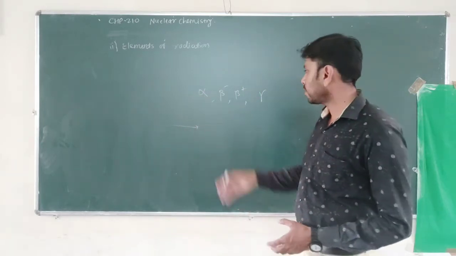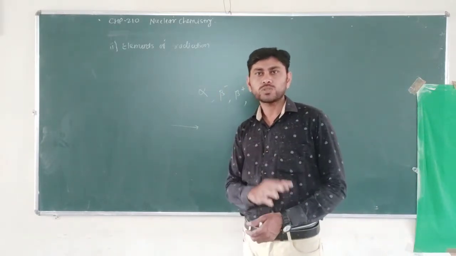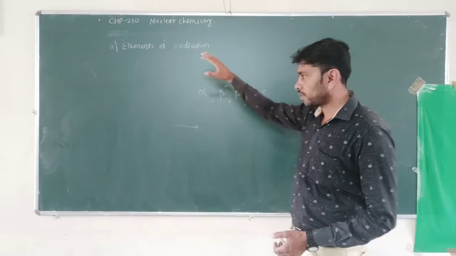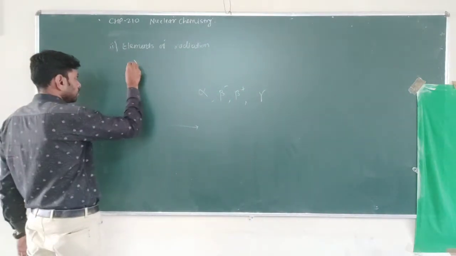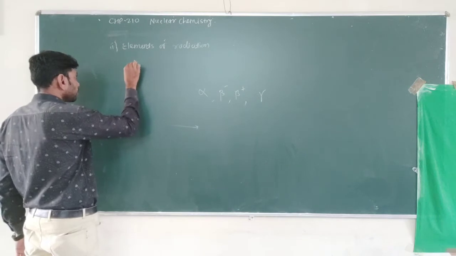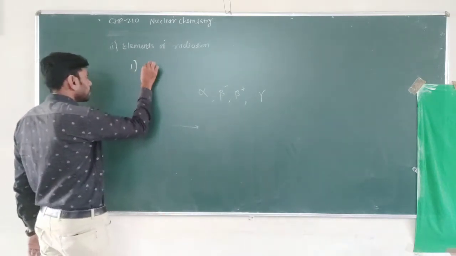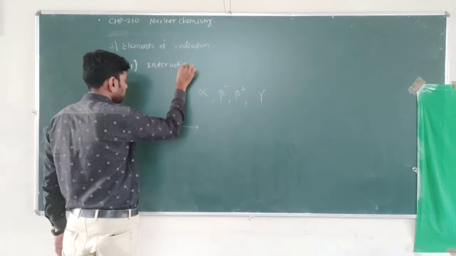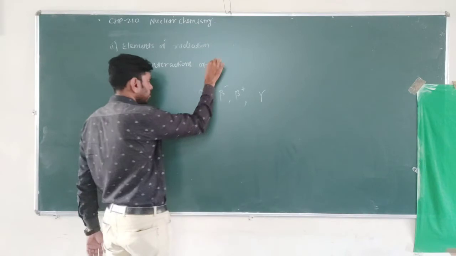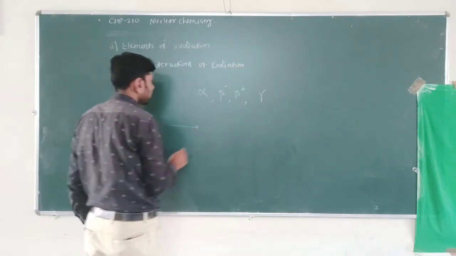What type of effects are there when these radiations pass through any matter? We have to study those effects in this topic, that is elements of radiation chemistry. First, we have to study the interaction of radiations with matter. What type of interactions are there that we have to study? Interaction of radiation with matter.